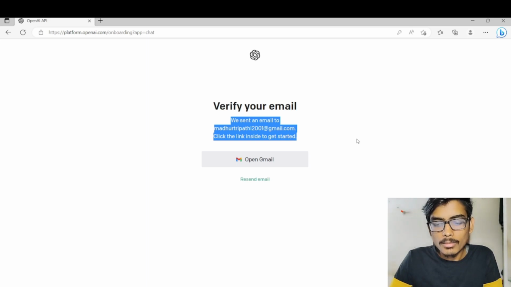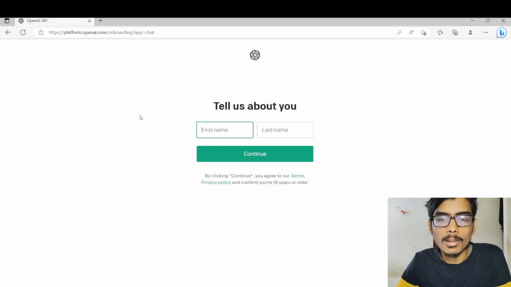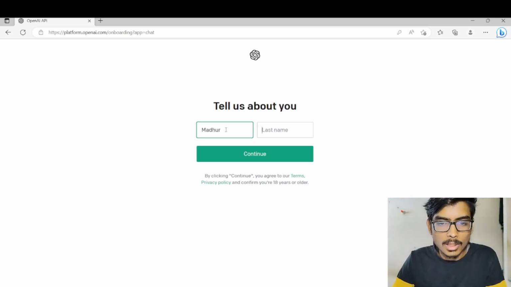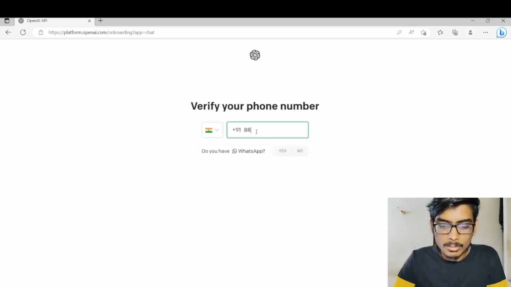If you are verifying the email from a different device, like your mobile phone, you just click on the link, and when it says that your email has been verified, then simply reload the page where it says verify your email. I'll reload this page because I verified my email account. Then it will come to this point, where it says that you have to input your first name and your last name, and the mobile number, which is very important for your verification.